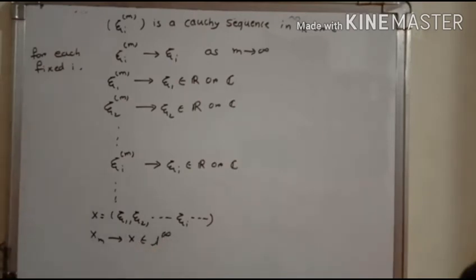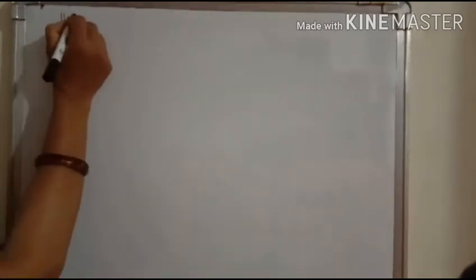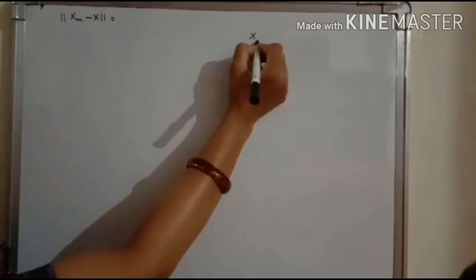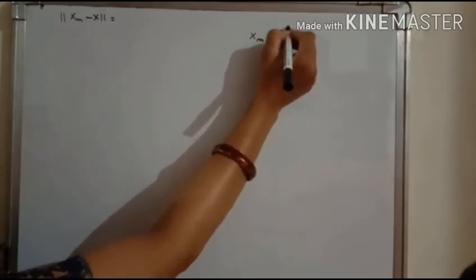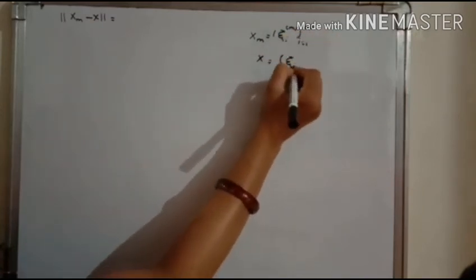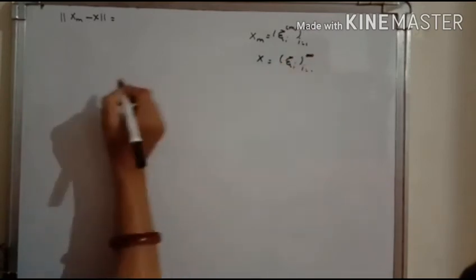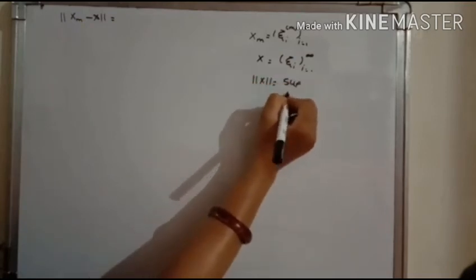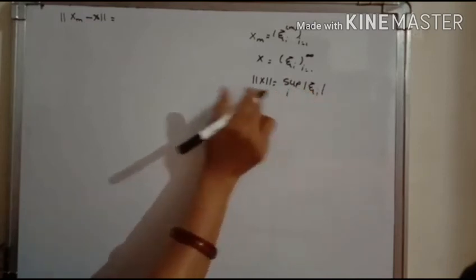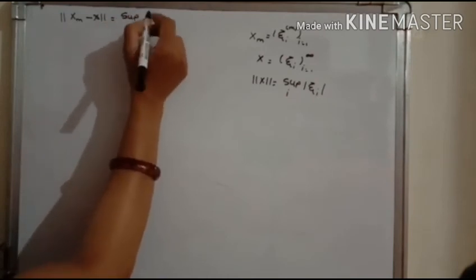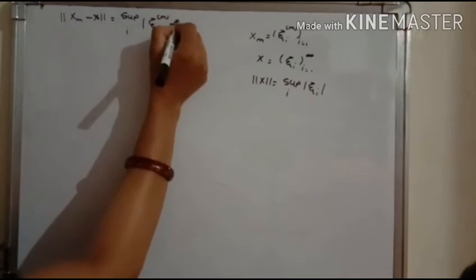For this, norm of xm minus x: as xm is the sequence xi im, i from 1 to infinity, and x is the sequence xi i, i from 1 to infinity, and norm of x is the supremum over i of mod of xi i, in the same way we define norm of xm minus x as the supremum over i of mod of xi im minus xi i.